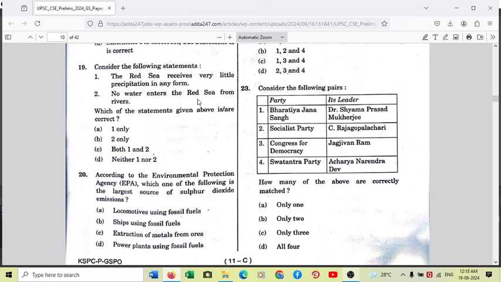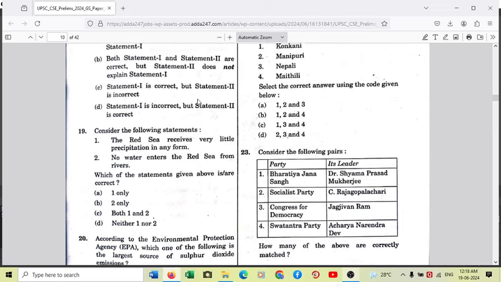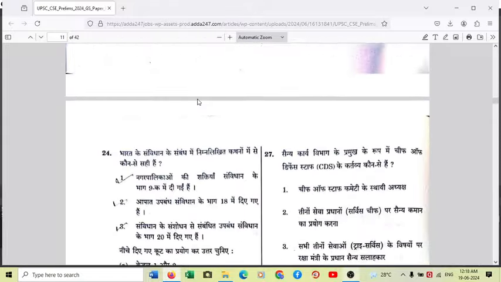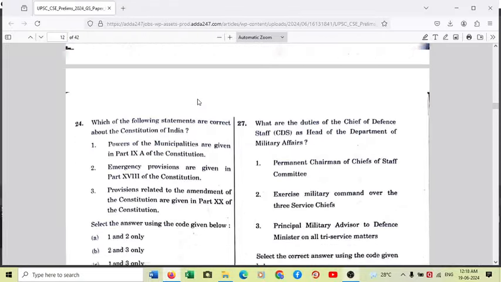And sulfur dioxide is a major byproduct, a major effluent of power plants using fossil fuels. So the answer is very, very simple. Option D is the right answer. Okay. Moving to another question. So we then have questions from polity schemes. We'll straight away go to question number 29.